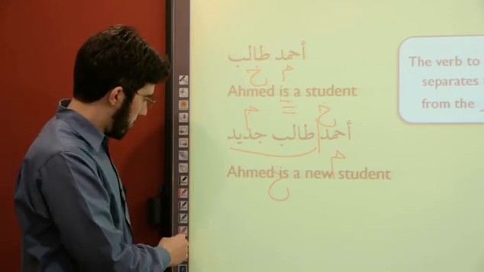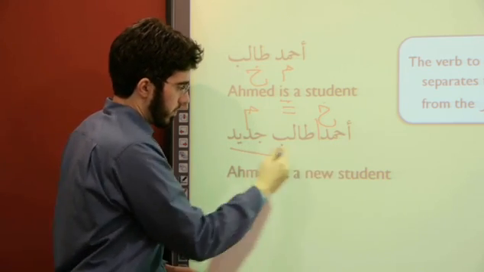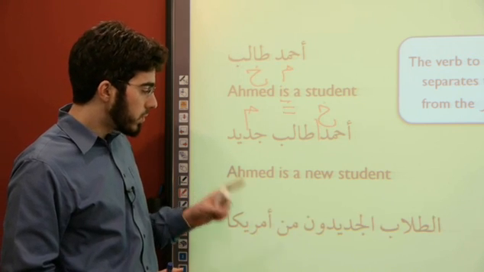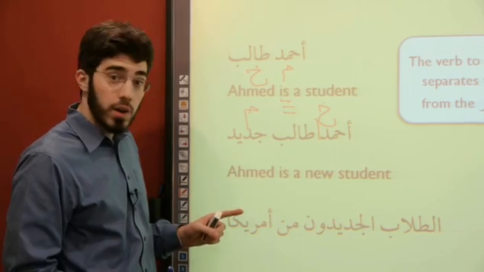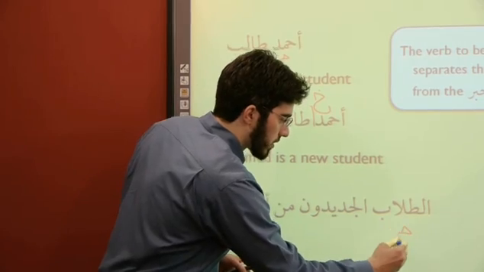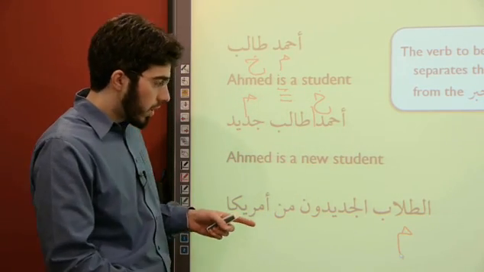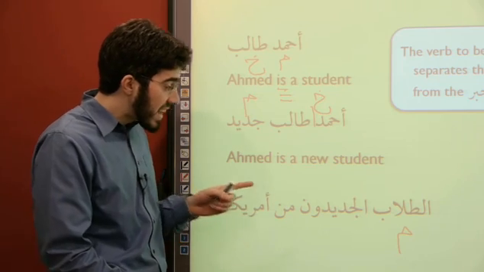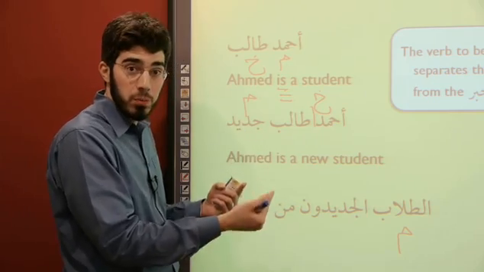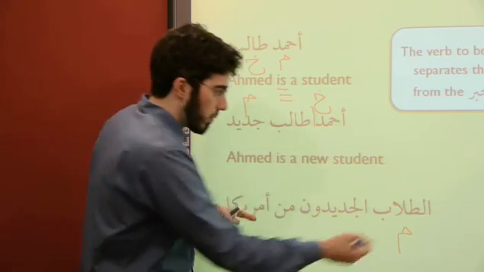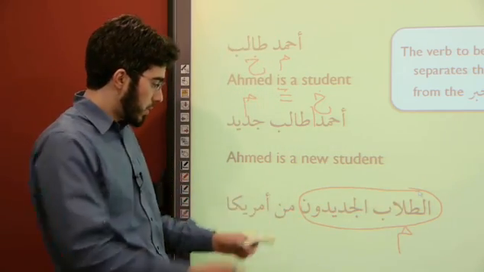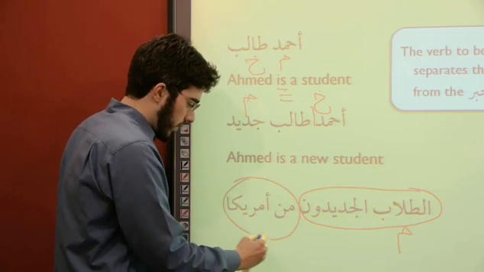I'm having some issues with the pen here, so let's make some space. Okay. Last example. We have Al-Tulab al-Jadidun min Amrika. What's going on here? Let's grammatically parse it first. Who's the mubtada? Must be the word tulab. It's the word that comes first in the sentence, and we saw that mubtada means the beginning word. Who's the khabar? It's not going to be al-Jadidun, right? Because, of course, that's also definite. It must be part of the mubtada. It must be the sifa, an adjective describing the tulab. So this whole thing is a mubtada phrase, and this little word here is technically an adjective, which means the khabar must be this phrase at the end.